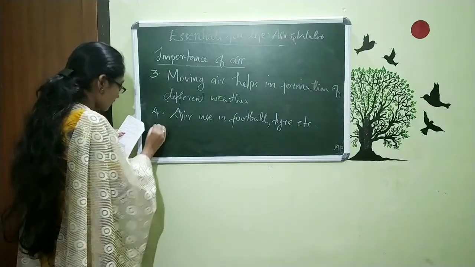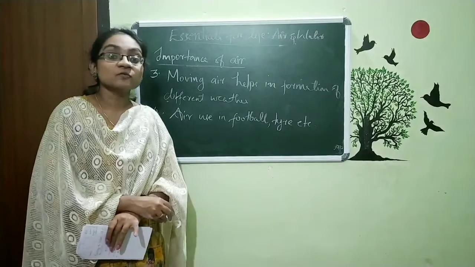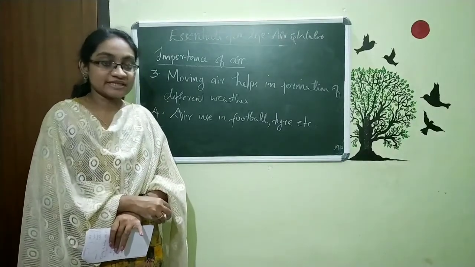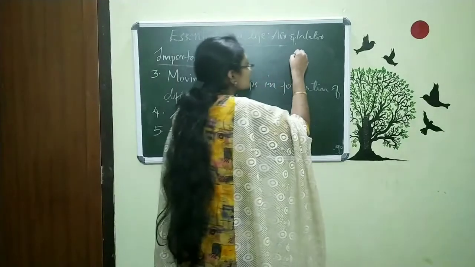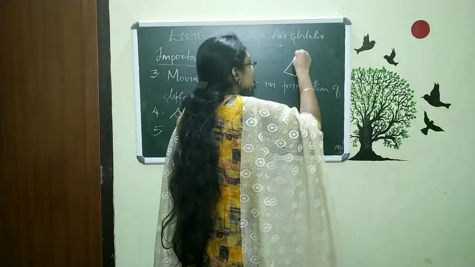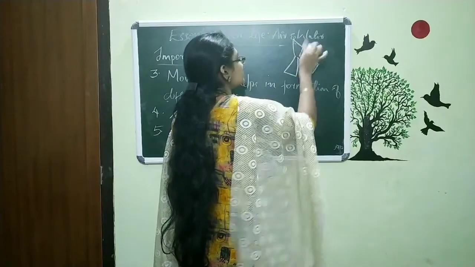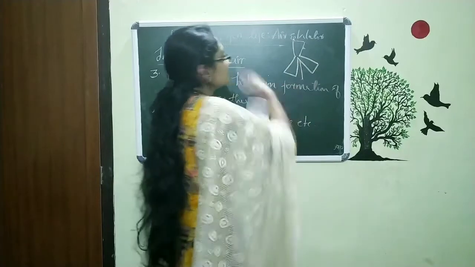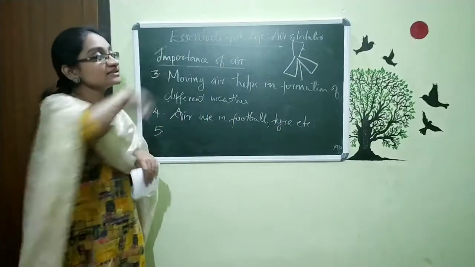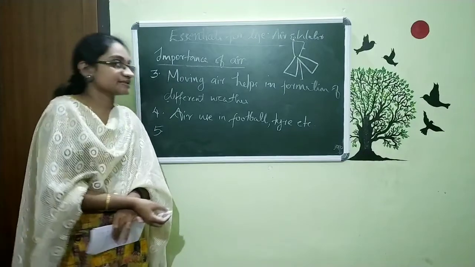And the fifth point is this. We already mentioned the windmill that we studied in the last chapter. What is this windmill? We know that the windmill has some sort of leaves like this, and it will rotate, and after the rotation they produce electricity.